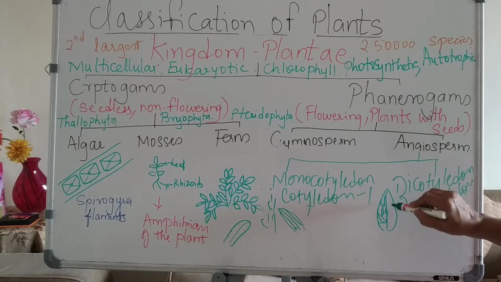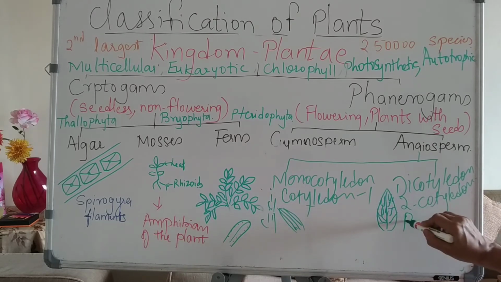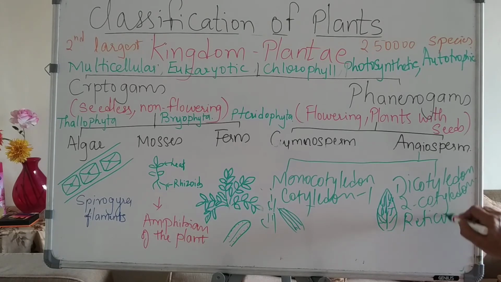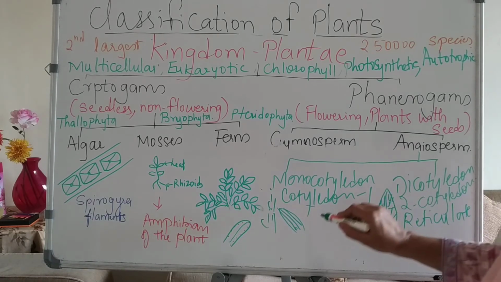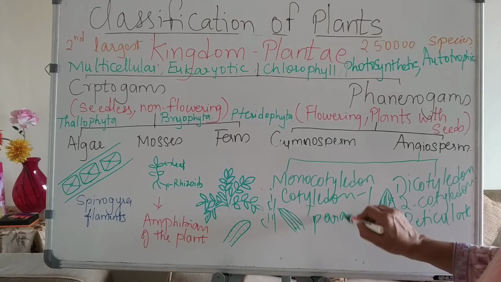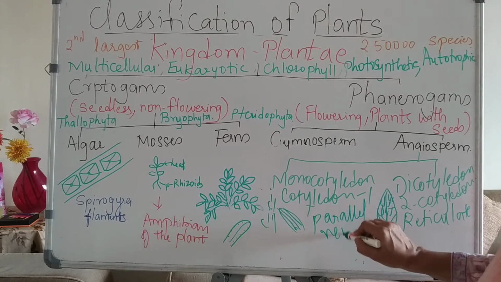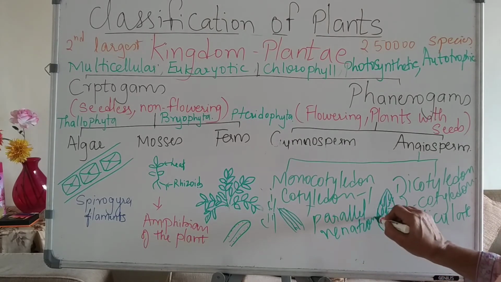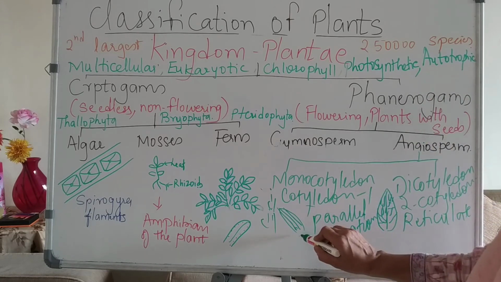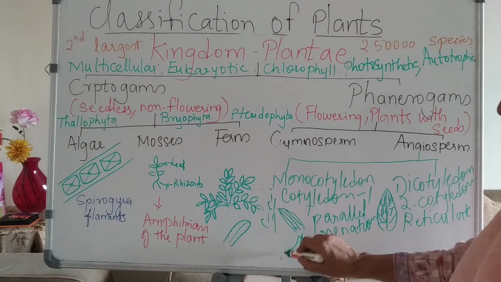This is known as reticulate venation. Whereas here this is parallel venation.